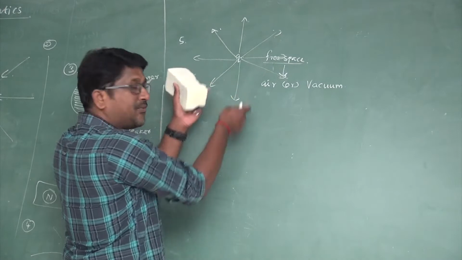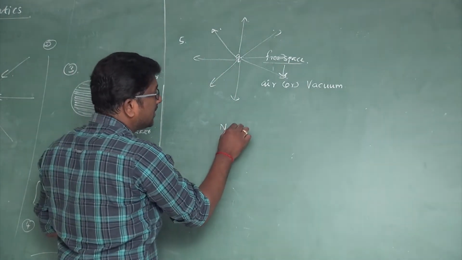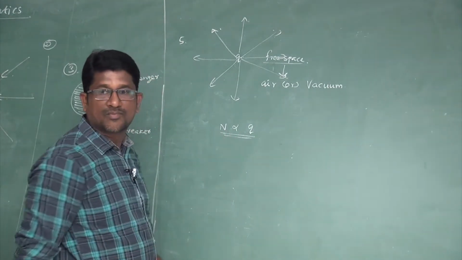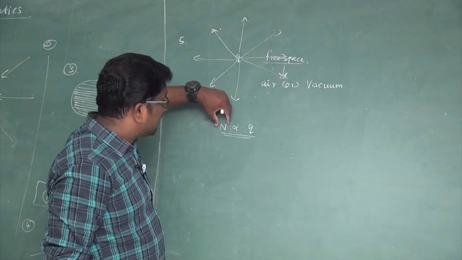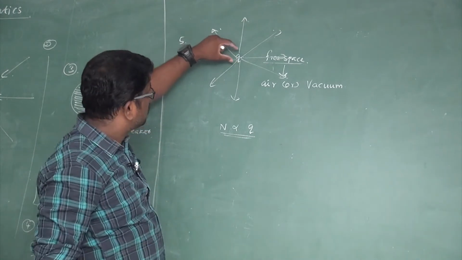The number of electric field lines emanating from the charge is directly proportional to the magnitude of the charge. Let n be the number of electric lines of force originating from the charge.